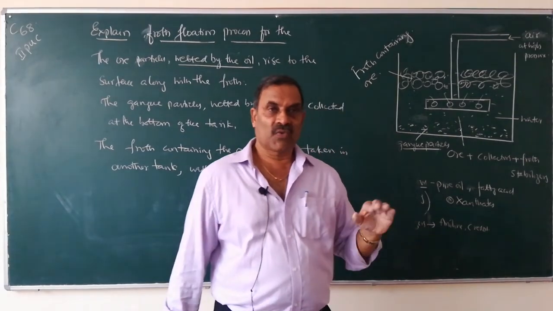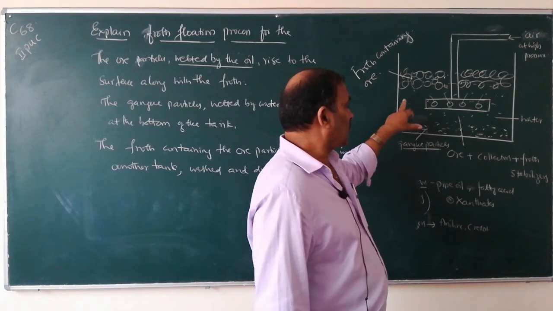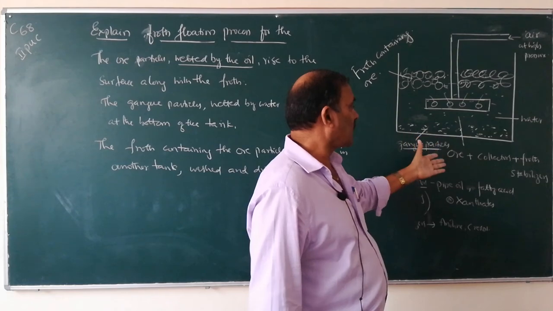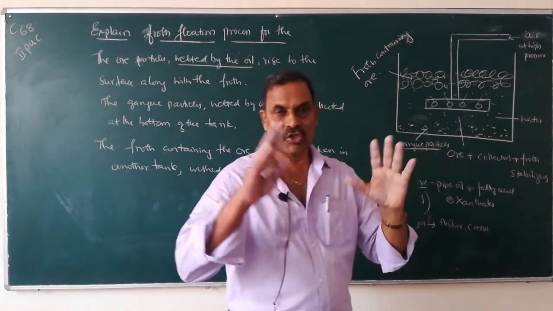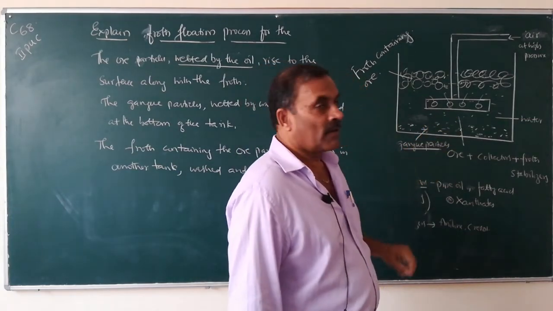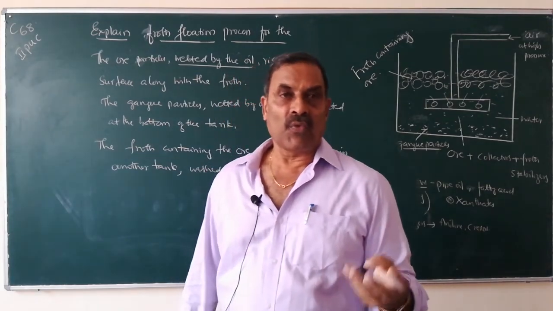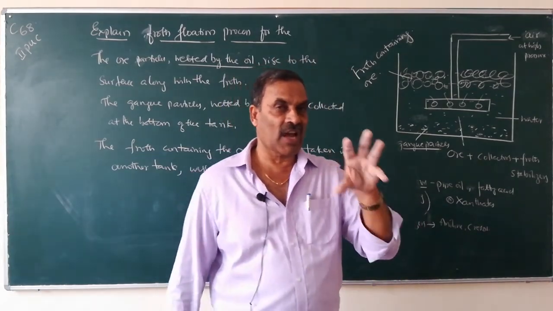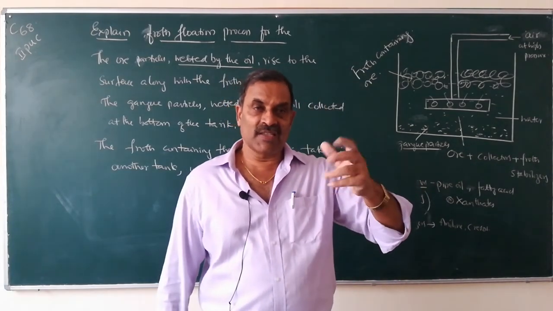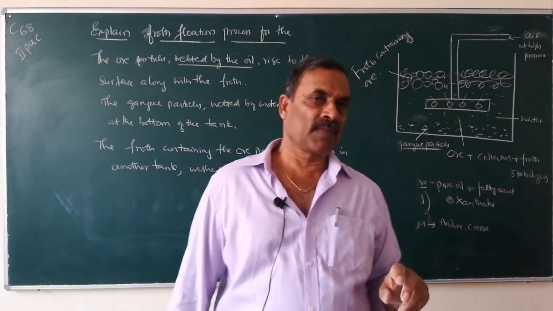The method is known as the froth flotation process. So powdered ore particles are mixed with a large quantity of water in a big tank, and then froth producing oils like pine oil, fatty acids or xanthates are added into the water, and then froth stabilizers like aniline and cresols are also added.